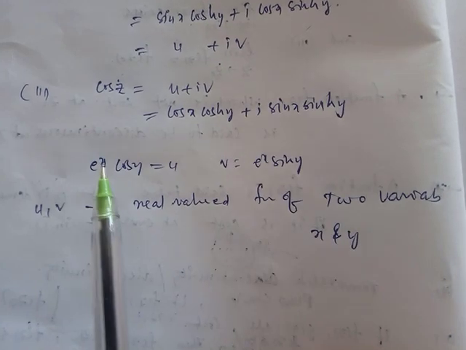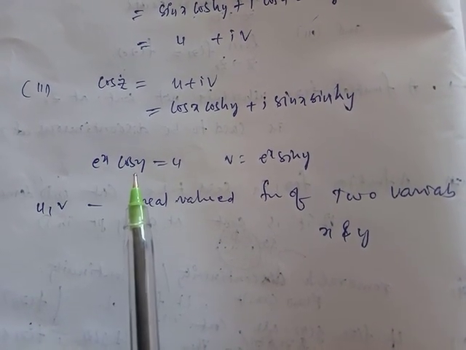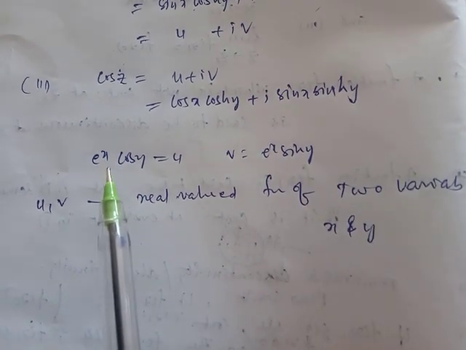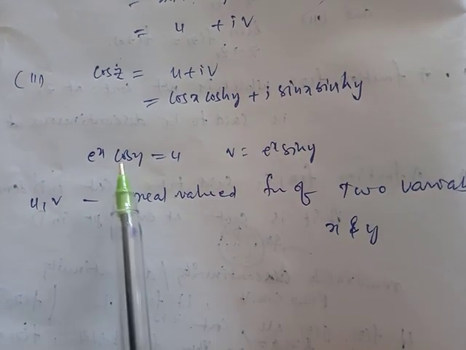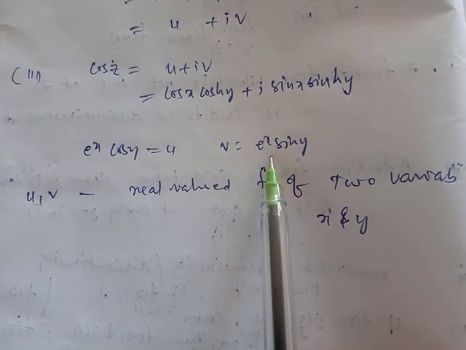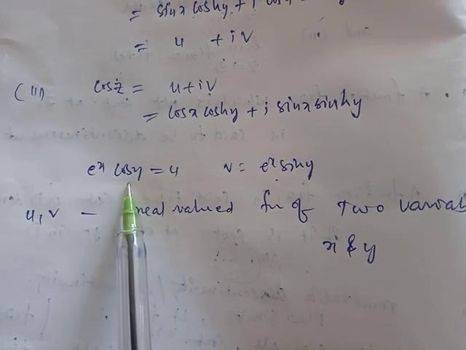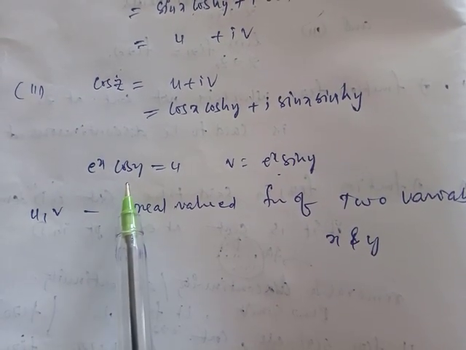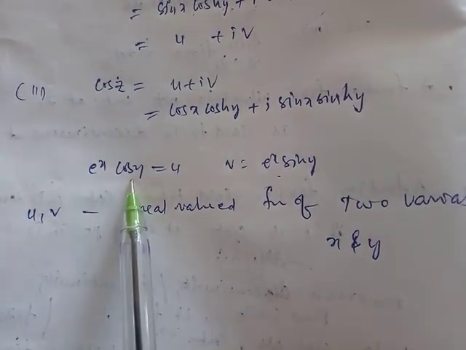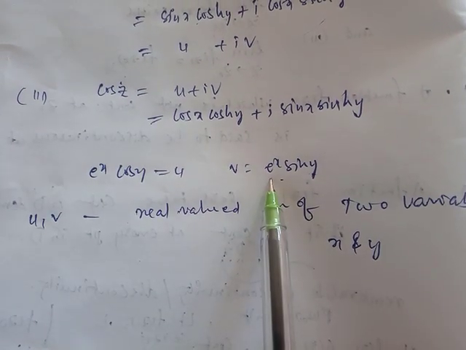You know, e power x, is it continuous or not? In the real case, it is always continuous. Trigonometric functions, is the graph continuous or not? If you draw the curve of the function, e power x is a continuous graph, cos y continuous, sin y continuous. The product of two continuous functions is also continuous, by the last theorem statement: if f and g are continuous, then its product is also continuous. Similarly for the other function, the product is also continuous. So u comma v are everywhere continuous.